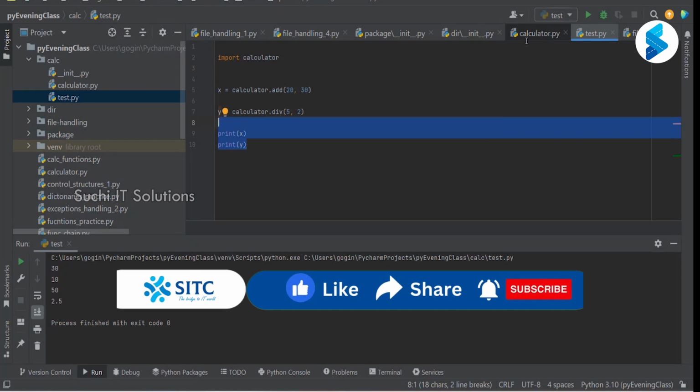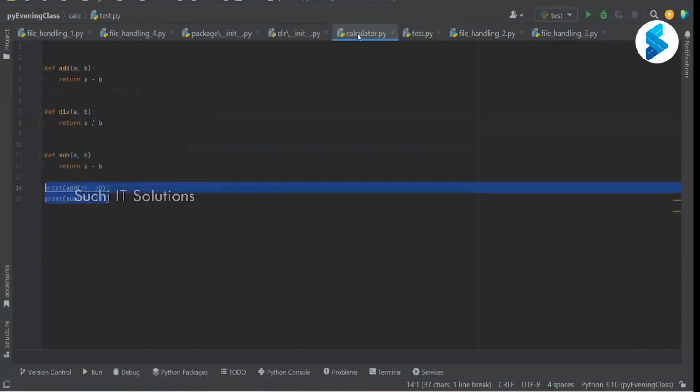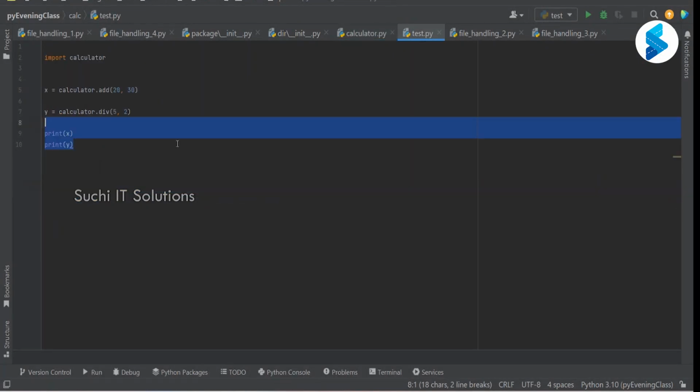We are bringing the calculator into test.py, which means you can just assume the entire calculator.py code is also present in test.py. This entire calculator.py code we are bringing into the scope of test.py.